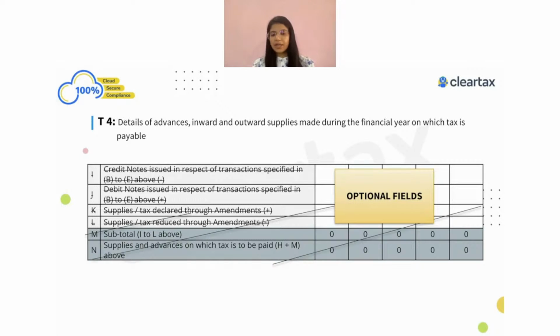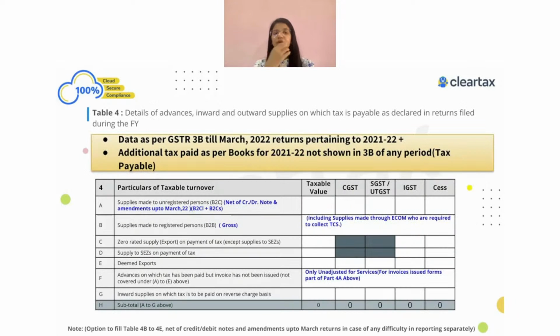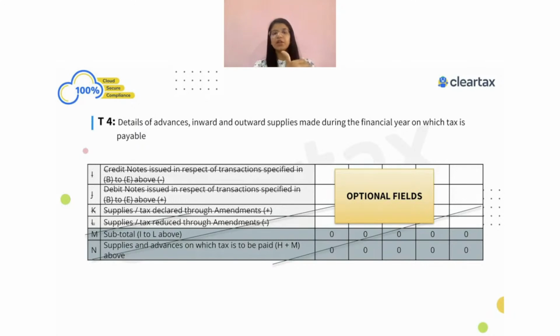So now another important part, because we are referring to table number 4 and 5 also, right? Again, in table number 4 and 5, there is some information where government is asking, tell me what is your B2C, what is your B2B, what is your supply to an SEZ, with payment, without payment, deemed export, and all of this information. They are also asking about some credit note which is related to maybe B2B supply or export supply. So show me that information separately.